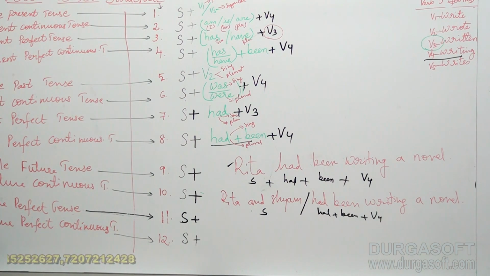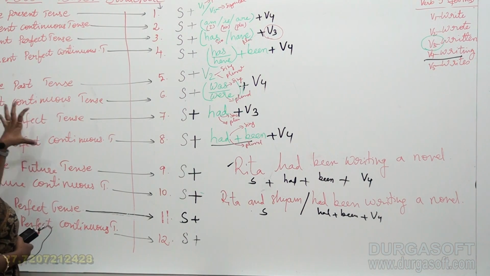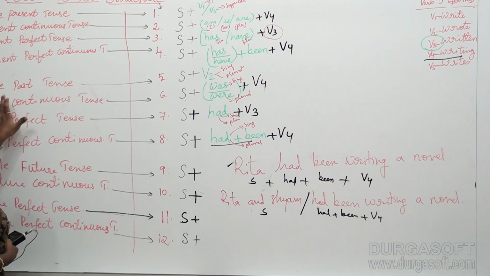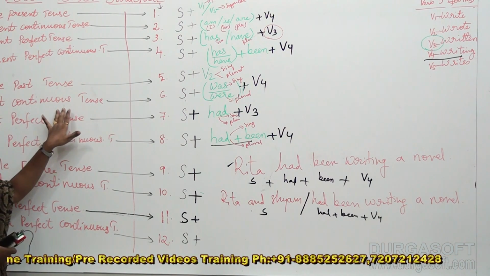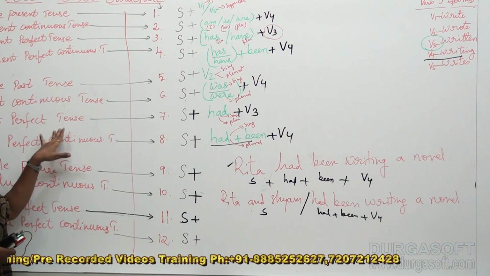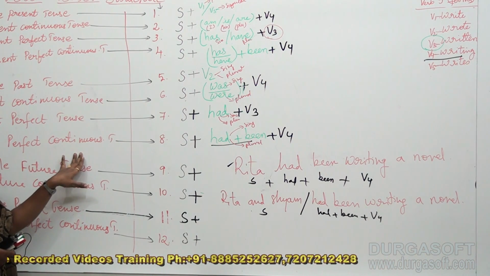Now let us recollect once again all the subtenses of past tense. Coming to past tense, we have four subtenses: simple past tense, past continuous tense, past perfect tense, and past perfect continuous tense.